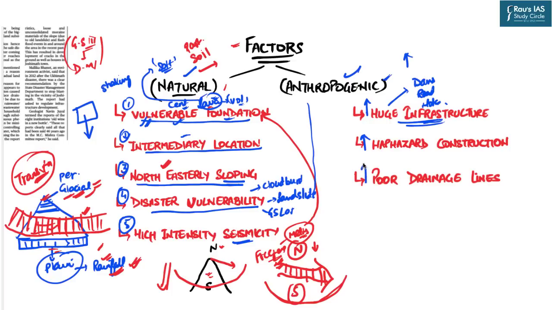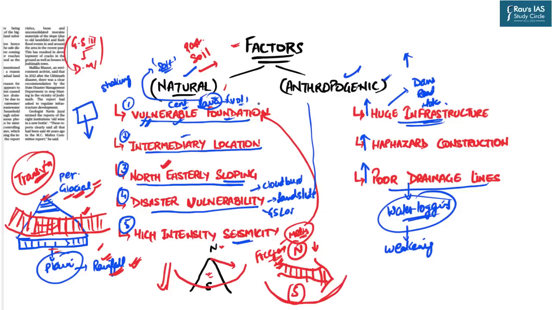And also poor drainage lines do not allow the rainwater to drain properly, which in turn results in waterlogging. And this waterlogging, because the water is entering into the soil particles, soil pores, further weakens the foundation. So this is basically a vicious cycle.